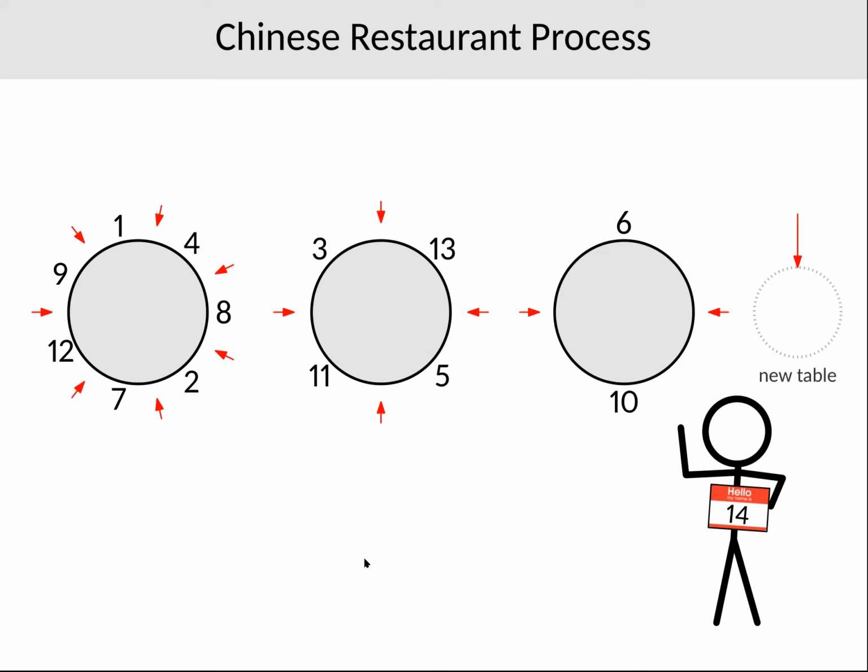Then customer number 14 arrives, and he has a similar set of choices, makes each of those with equal probability, and so on. In the paper, we also consider a setting where the tables have assigned fitness values, and the spots on the tables with large fitness values are more attractive than the spots on the other tables, and where a newly generated table is assigned a new fitness value according to a distribution phi. But not much is lost if in this talk we focus on the easiest possible case without these fitness values.